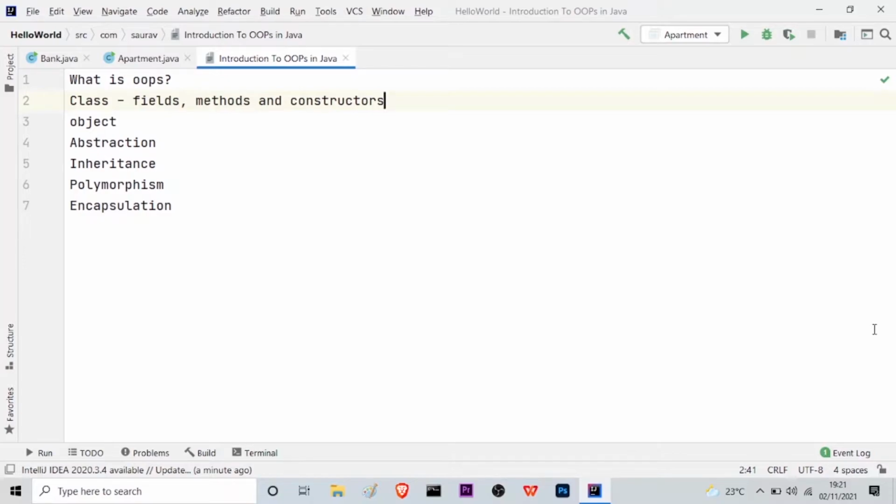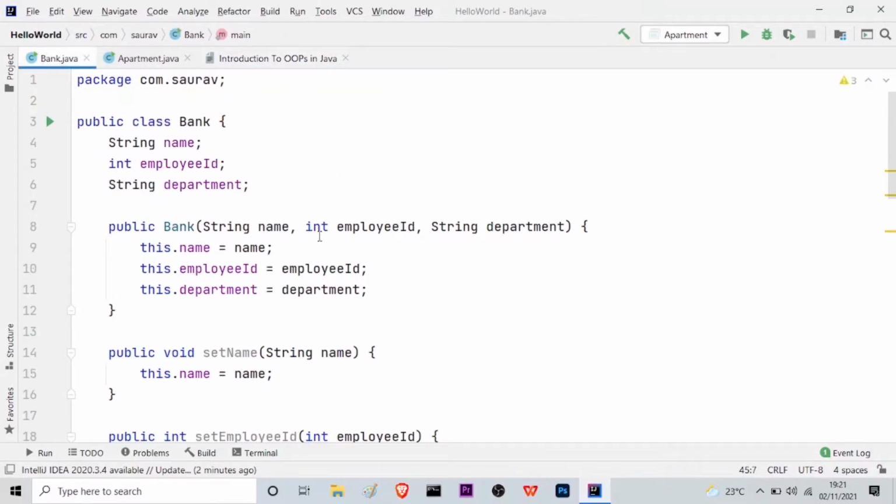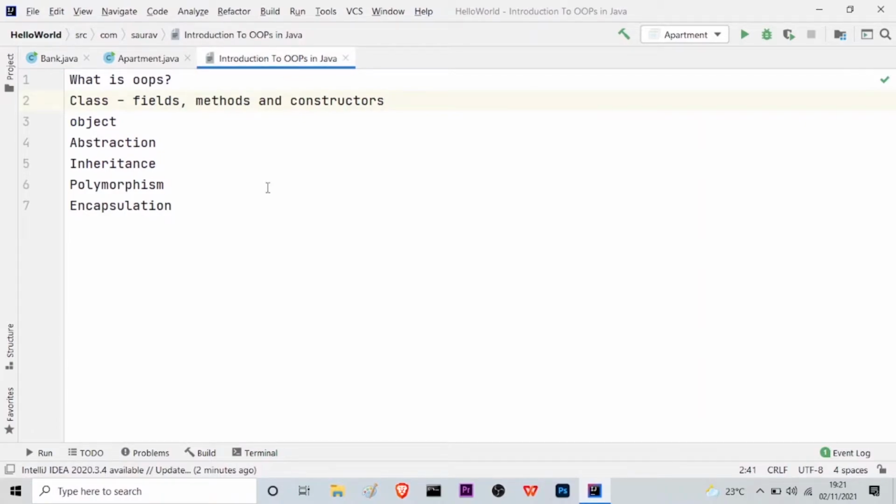So I have made a class on bank in Java, as you can see here. We will be going through this as soon as I finish with the theoretical part so that you understand more about this. Now, as I told, an object is the content inside a class. Objects are actually instances which belong to a particular class. An object will have three characteristics: the state, the behavior, and the identity. Let us know more about this when I go on to the example or the program.